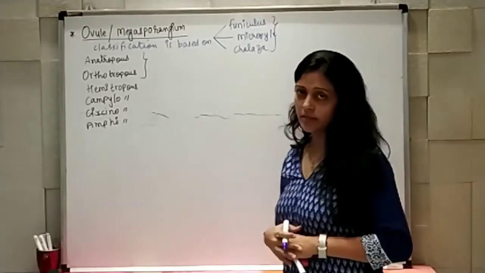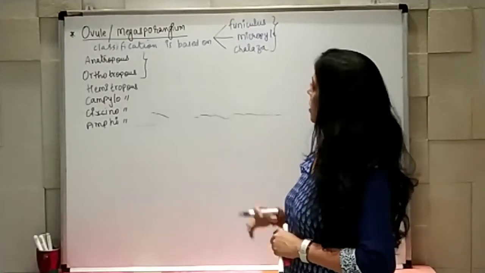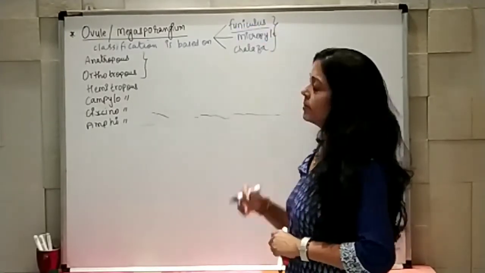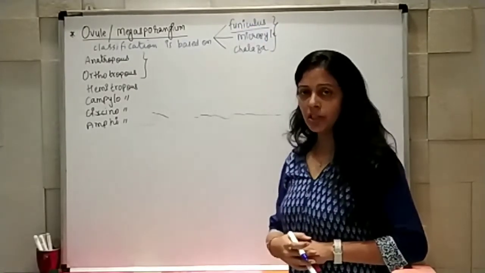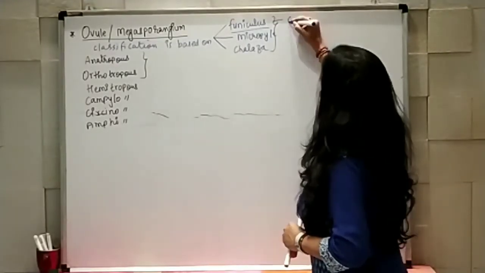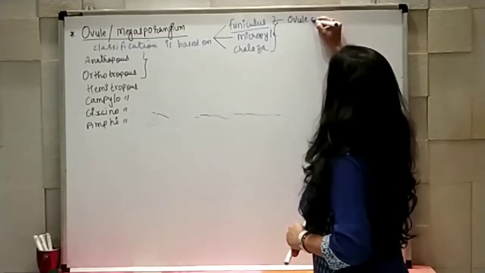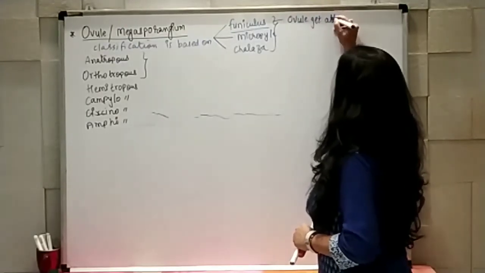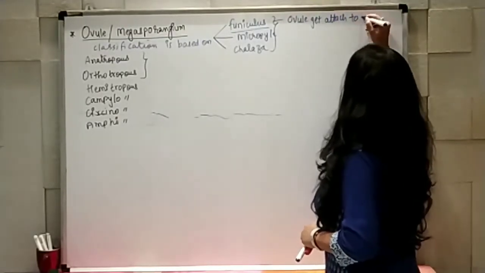Now, what are these regions? Funiculus is the structure through which the ovule gets attached to the placenta.